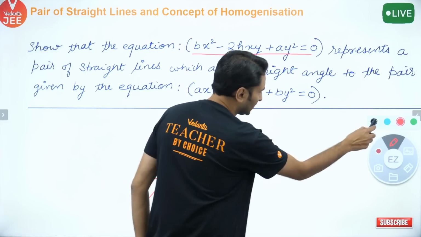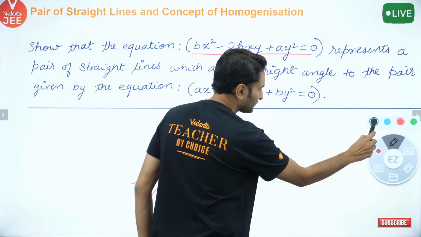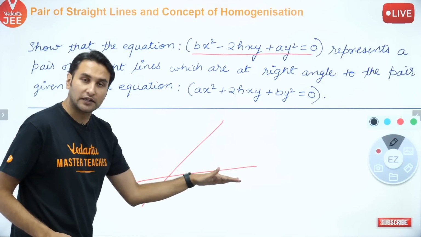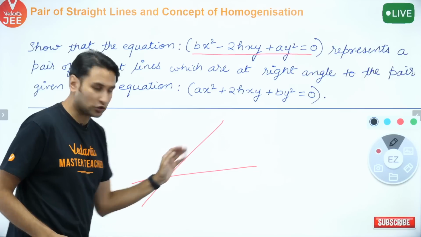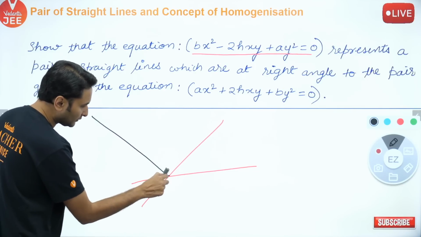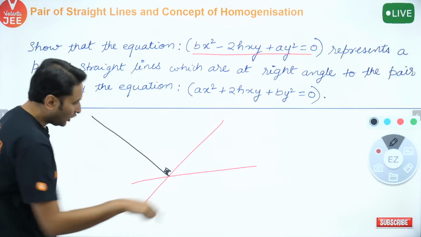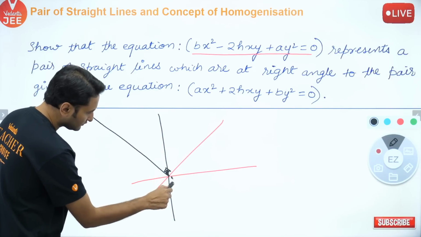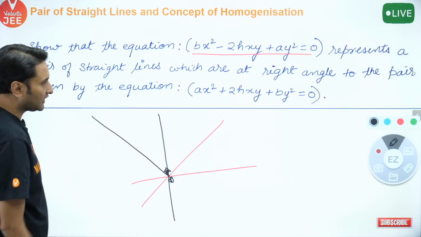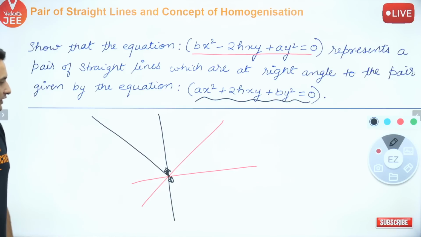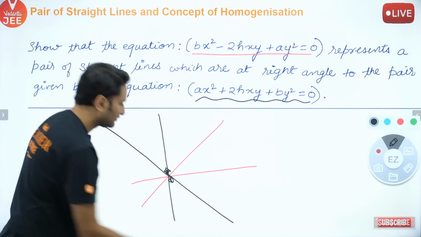मतलब let me take another line. अगर I make the lines perpendicular to both of these, for example let me make a line perpendicular to this, इसके एक perpendicular line बनाया और इस red one के perpendicular एक line बनाया. So these black lines must be represented by this, is what they are saying. समझ में आया?